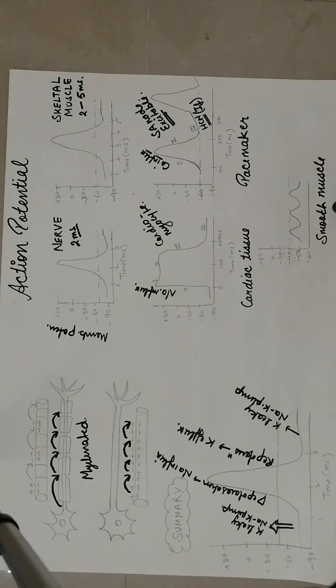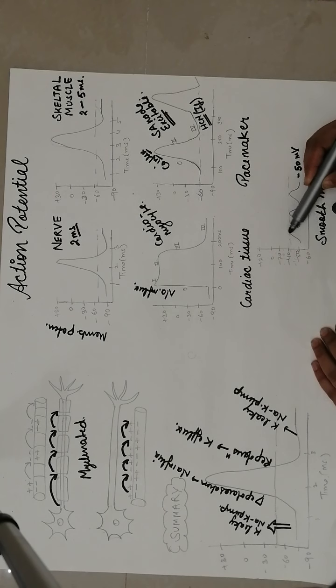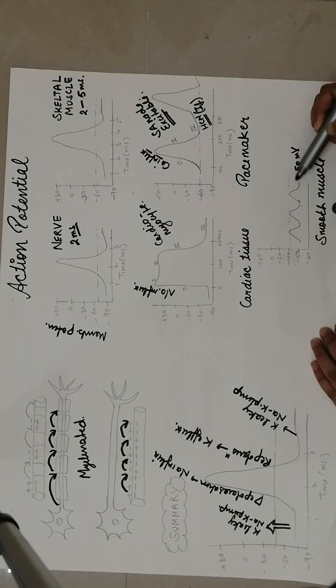Now smooth muscle is very different. First of all, RMP is minus 50 millivolts. And what happens is, if it touches minus 40, which is the threshold potential of smooth muscle, then there are slow waves generated by the interstitial cells of Cajal, ICC.